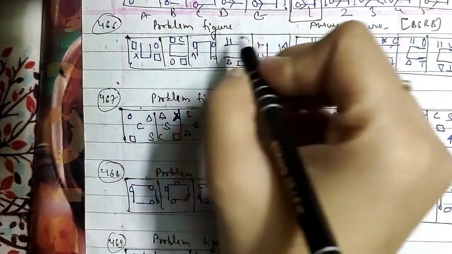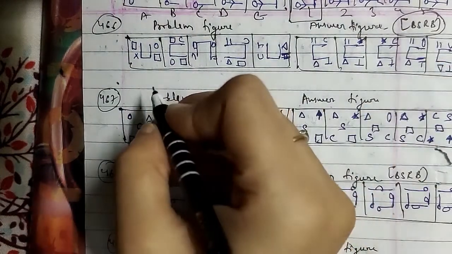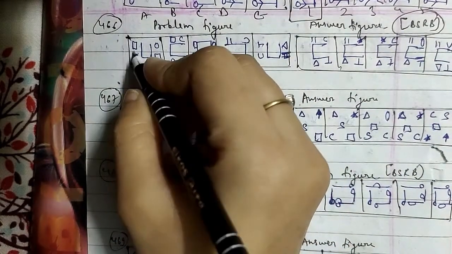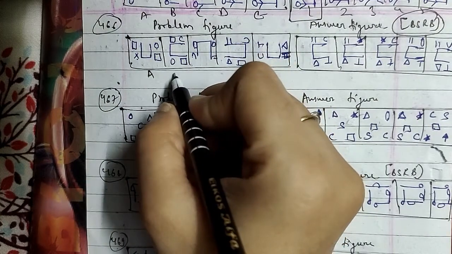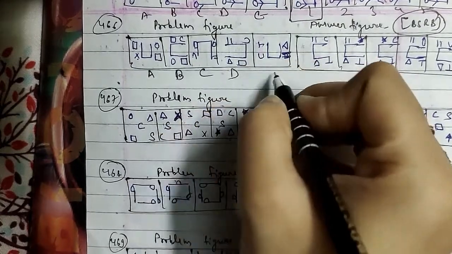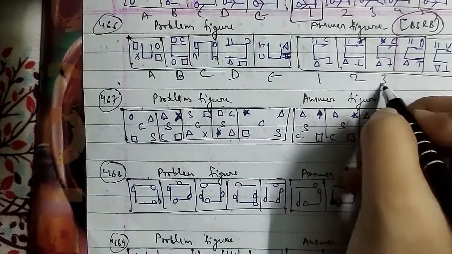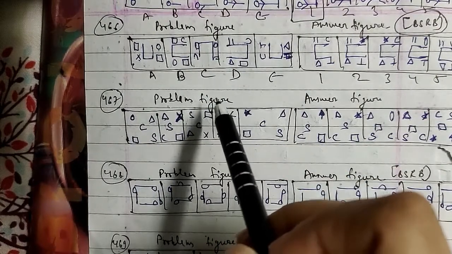And these were the problem figures and these were the answer figures, which have been asked in the BSRB question paper as well. Figure A has a rectangle, circle, multiply and square, and then we have figure B with this rotation, then C, D and E. This was 1, 2, 3, 4 and 5 as well.